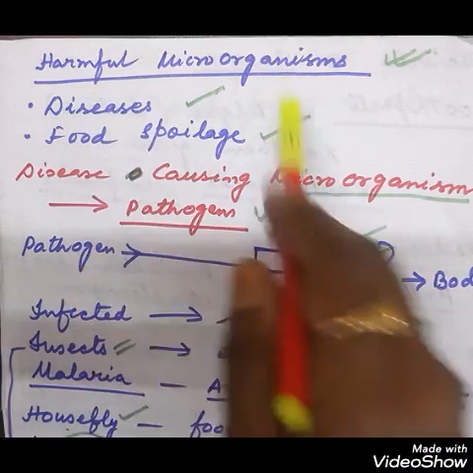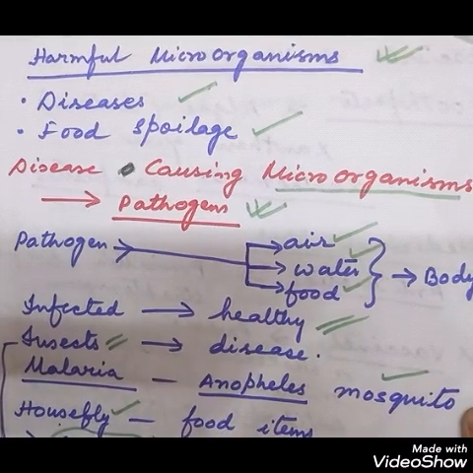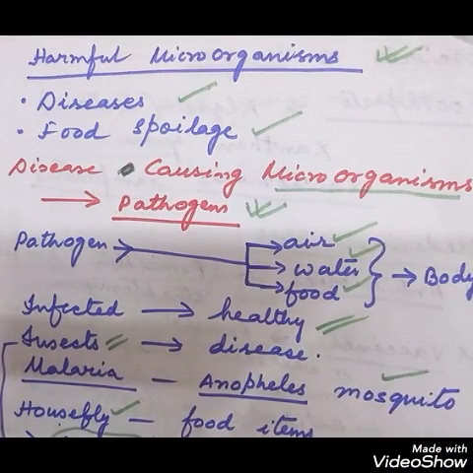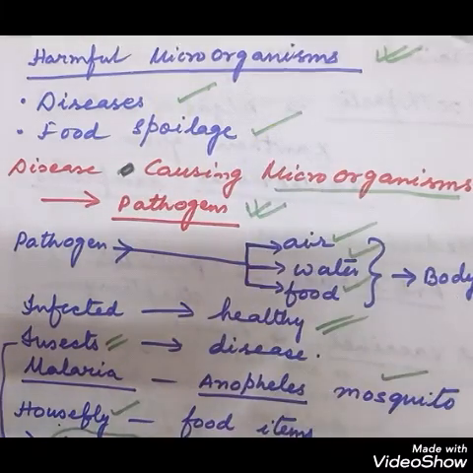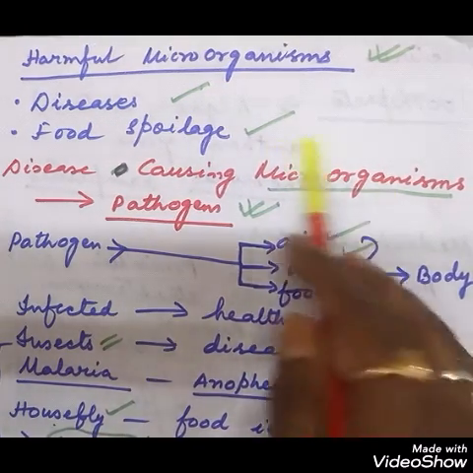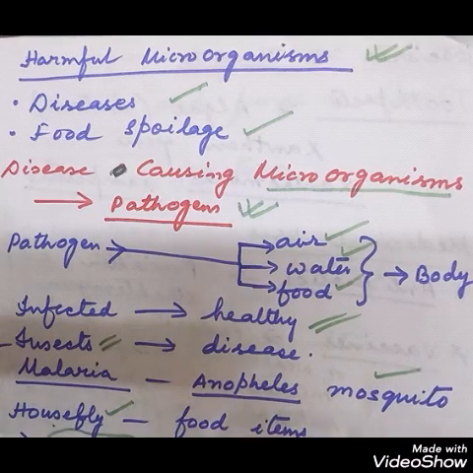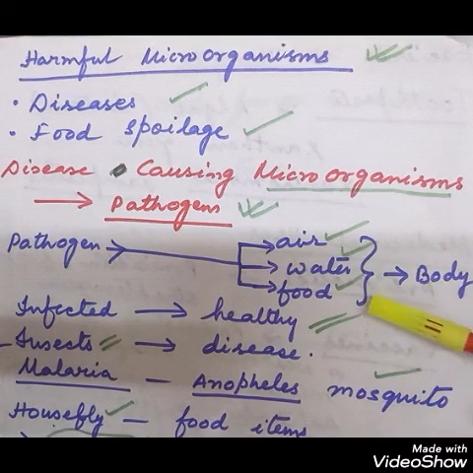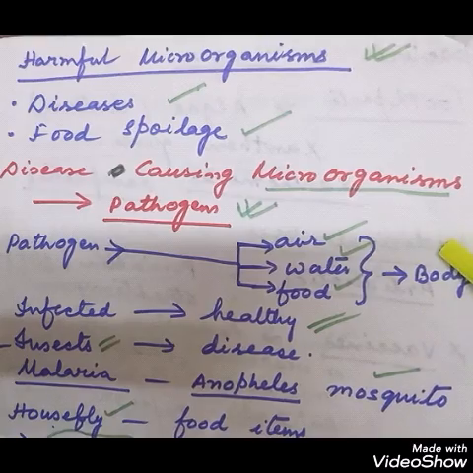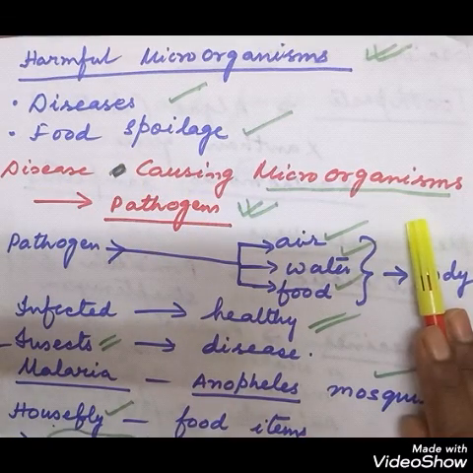Now let us see the harmful microorganisms. We have already discussed the useful ones, but now we will discuss the harmful microorganisms. They can cause disease, or they can lead to food spoiling. The disease-causing microorganisms are called pathogens. Pathogens can travel through air, through water, and through food into our body. So what are these pathogens? These are disease-causing microorganisms.